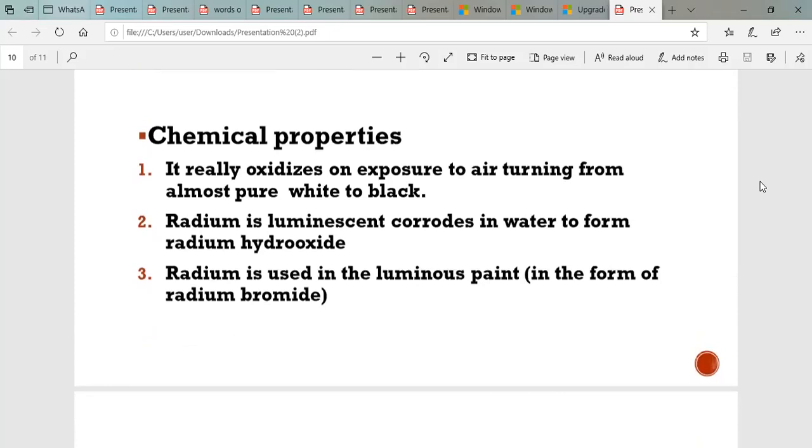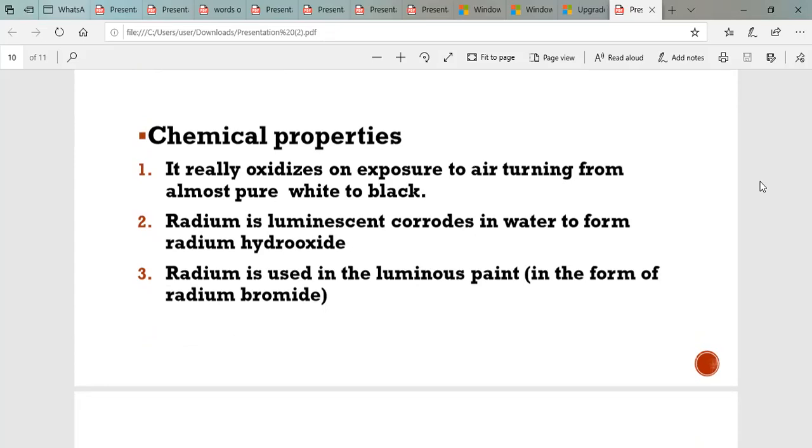Here are some chemical properties of radium. What are chemical properties? The chemical properties depend upon the composition of a substance. When a substance undergoes a chemical change, its composition changes and new substances are formed. For example, decomposition of water is a chemical change as it produces hydrogen and oxygen gases. So, here are some chemical properties. Radium readily oxidizes on exposure to air, turning from almost pure white to black. Radium is luminescent and corrodes in water to form radium hydroxide.